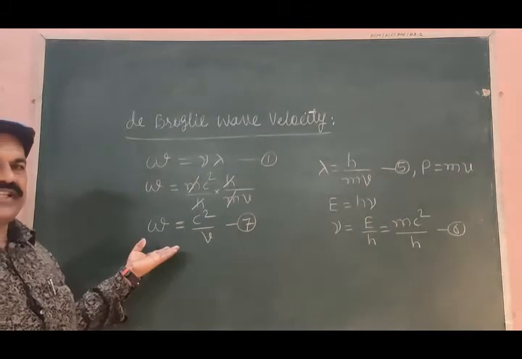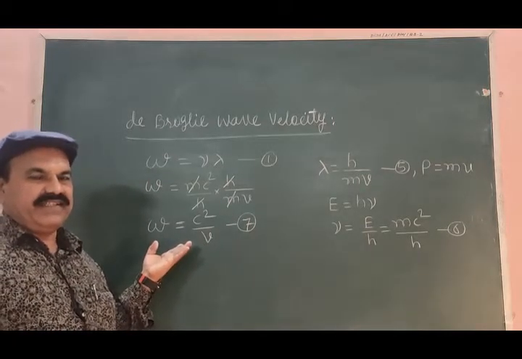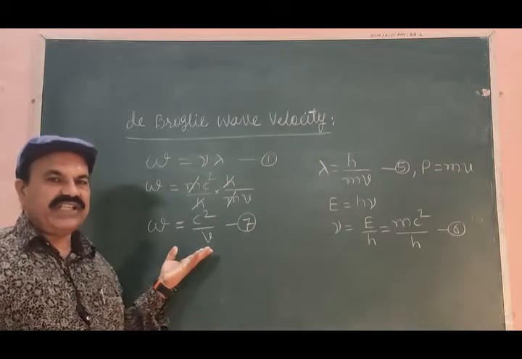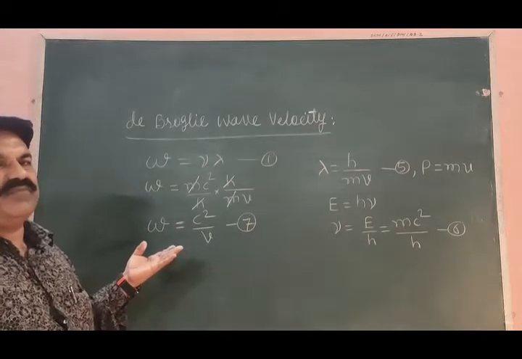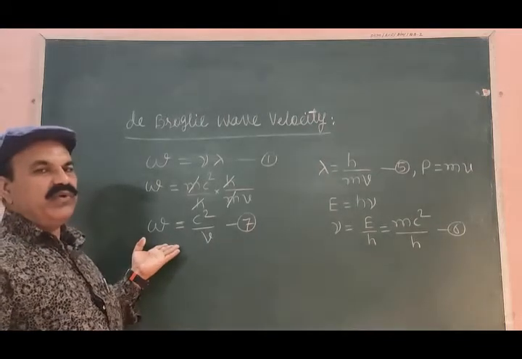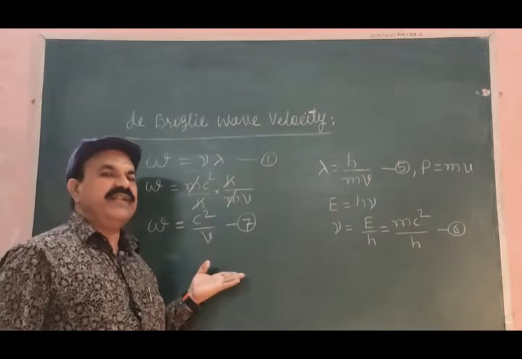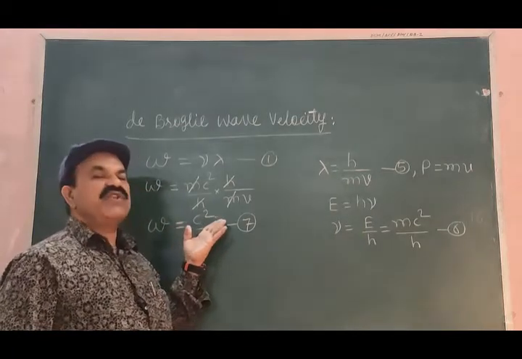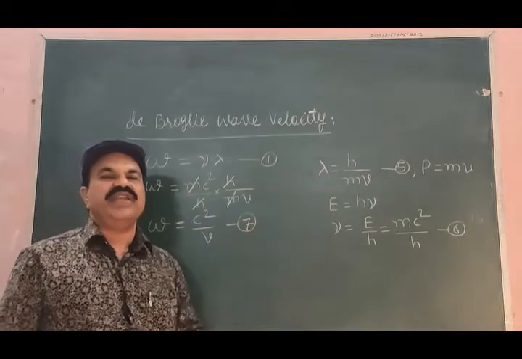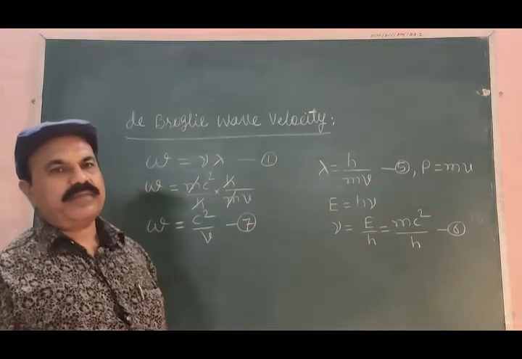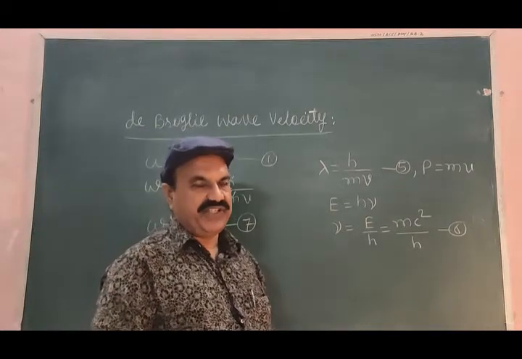The de Broglie velocity, the velocity of the wave associated with the moving body, is w, which is given by c square divided by v, where c is the velocity of light and v is the velocity of the body in motion. Last year we studied relativity.